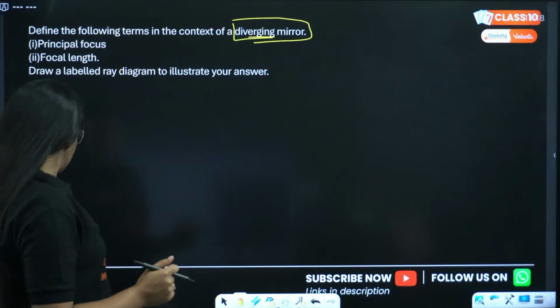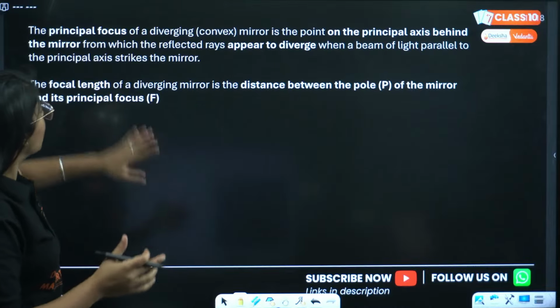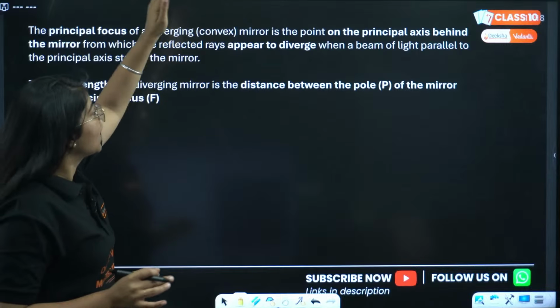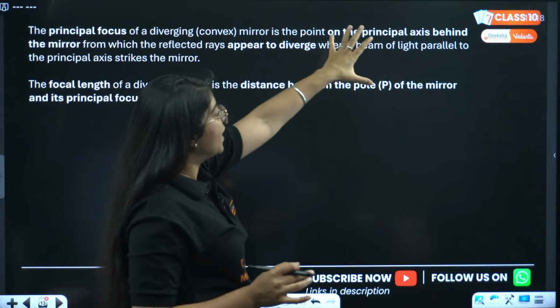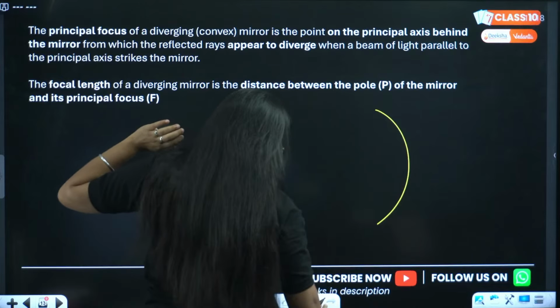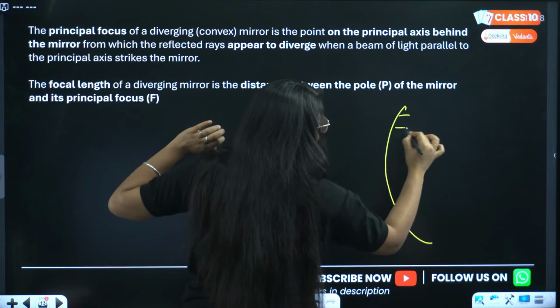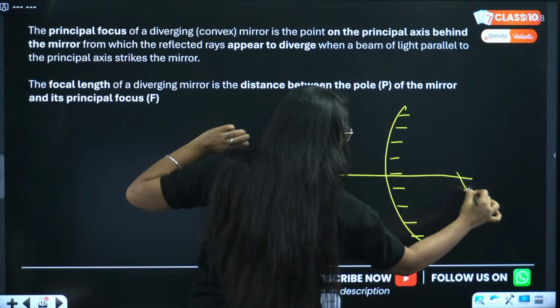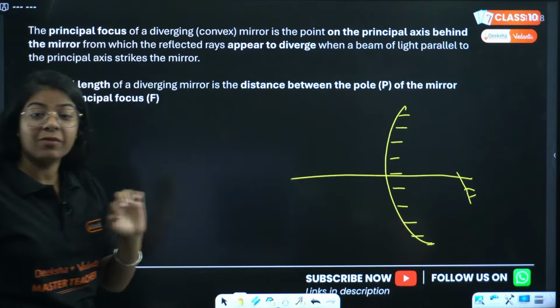Let us see. The diverging mirror is my convex mirror. The principal focus is the point on the principal axis behind the mirror. So this is my diverging mirror, and we know that focus is behind the mirror for the diverging mirror.